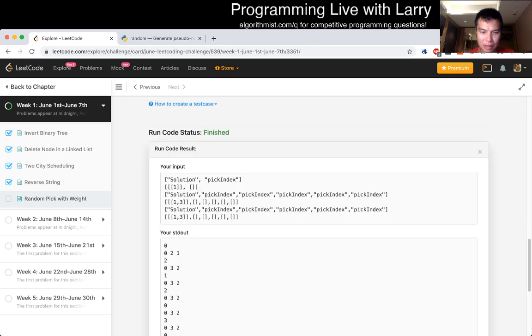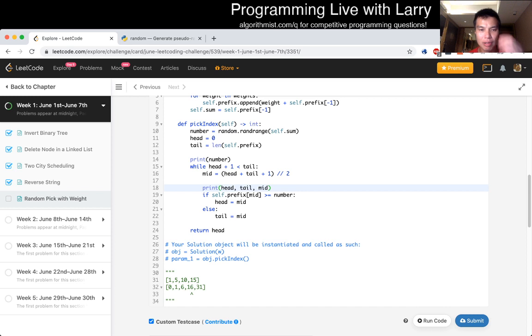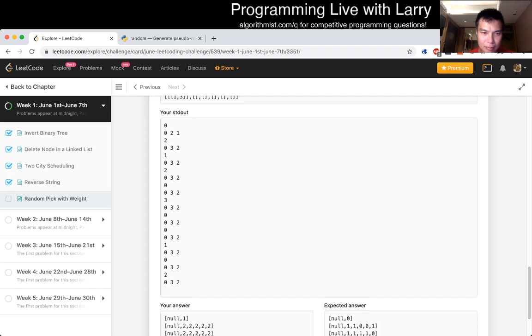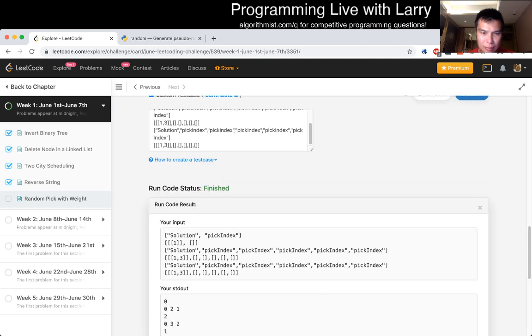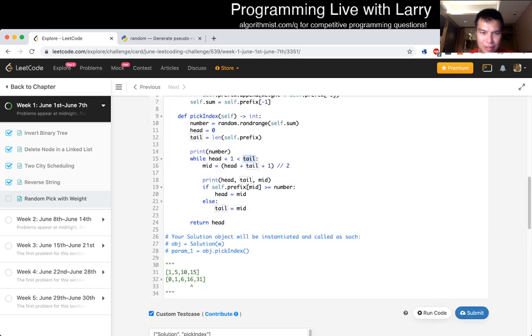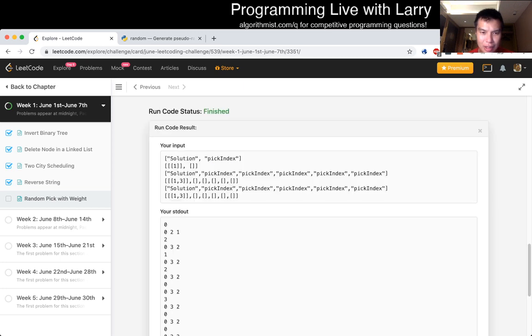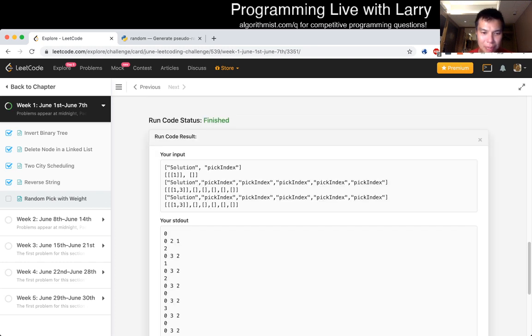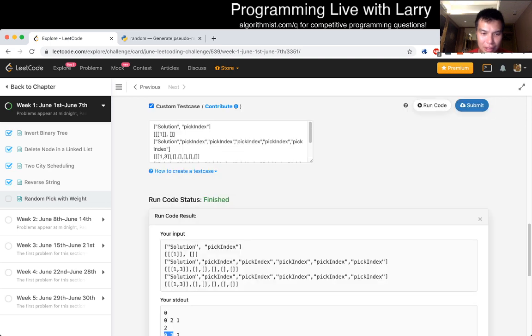So we test for 1. Well, 2 is not meant to be inclusive. That's what I'm trying to think. Right? That's why we do tail is equal to mid. Why is tail 3? Did I do something weird? Because there definitely should not be 3 elements in the second input.